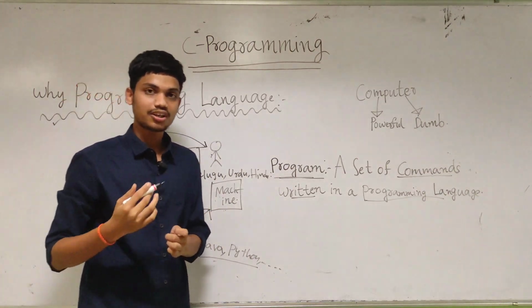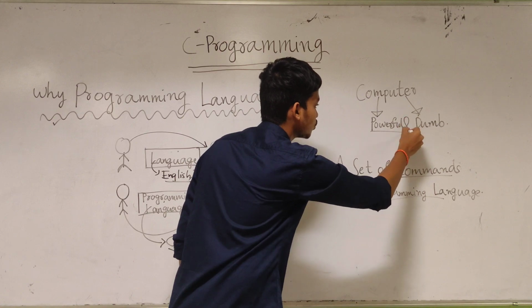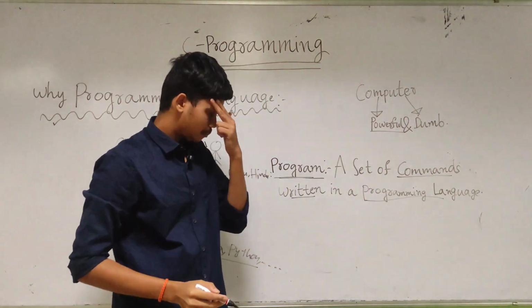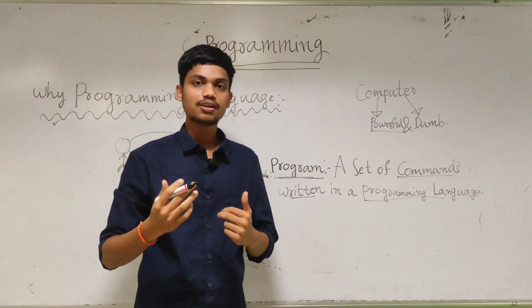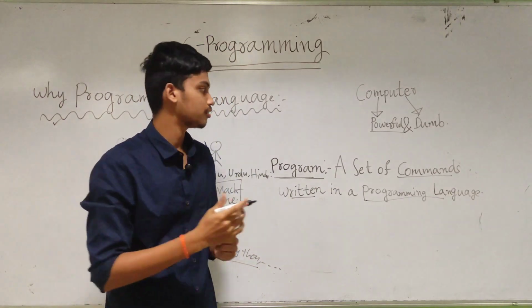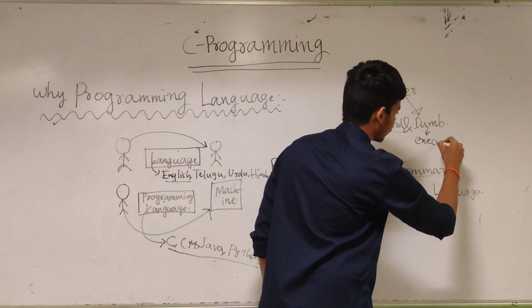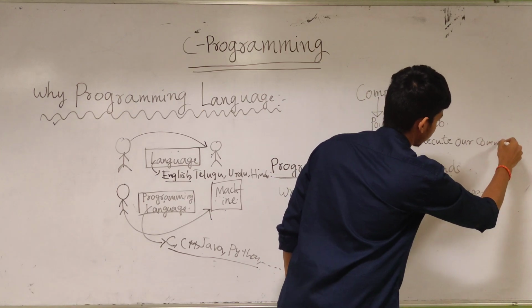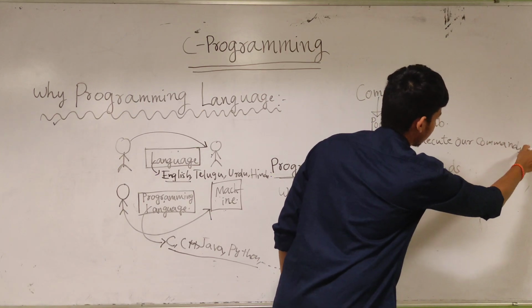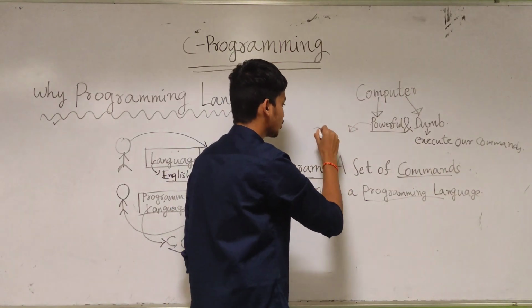So what can we say about a computer? A computer is a powerful machine, but it is also dumb at the same time, because a computer can't think for itself, it can't use its own intelligence, it will just execute our commands. But it is powerful, which means it runs very fast.